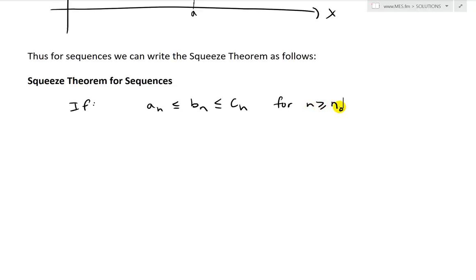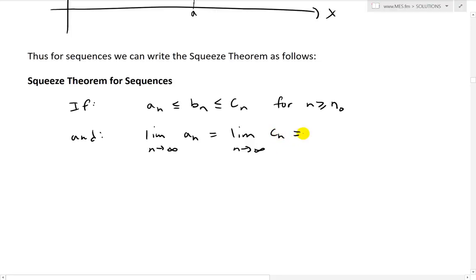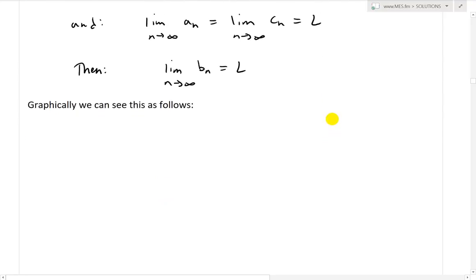So for a specific point, if an is less than bn and less than cn for n above this integer, and the limit as n approaches infinity of an equals the limit as n approaches infinity of cn, which equals L, then by the squeeze theorem bn gets squeezed inside. So the limit as n approaches infinity of bn, the in-between sequence, is also equal to L. And then graphically we can see this as follows.